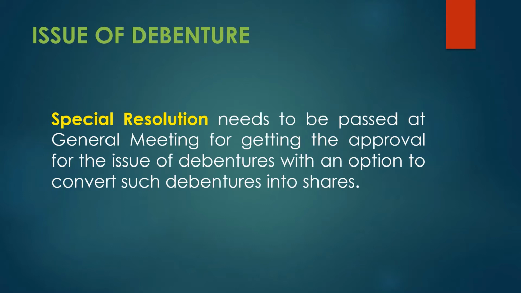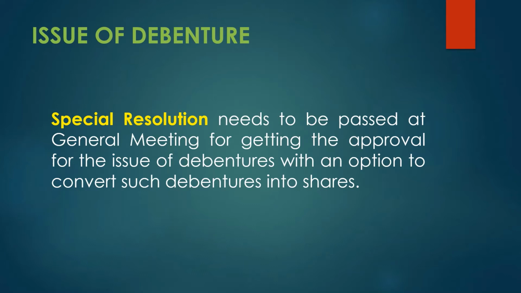Passing a special resolution means you need to take approval from the shareholders that you are issuing debentures with an option to convert into shares. A non-convertible debenture does not require a special resolution at a general meeting. But if there is an option to convert the debenture into shares, passing a special resolution at the time of issue is mandatory.